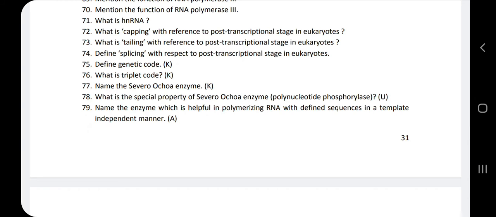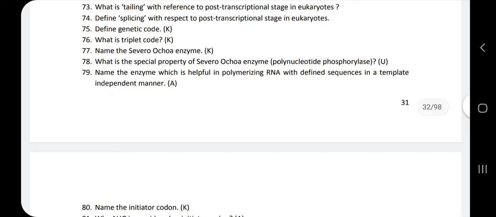Next, 79th question. Name the enzyme which is helpful in polymerizing RNA with defined sequences in a template independent manner. That enzyme is again called polynucleotide phosphorylase. This question, the triplet code and Severo-Ochoa enzyme, is explained under the topic of the genetic code and mutations.